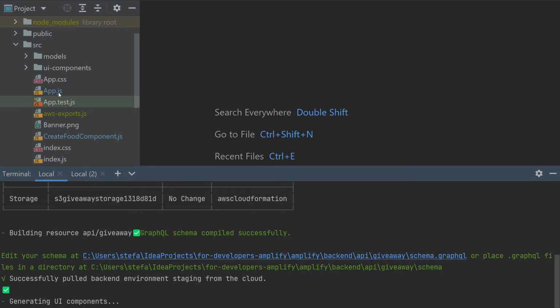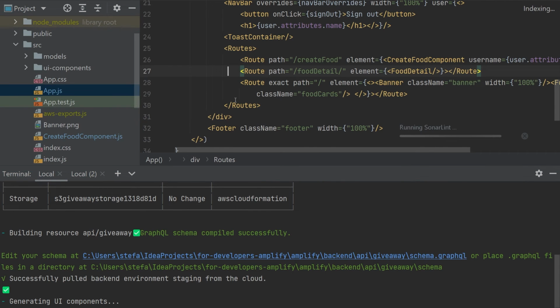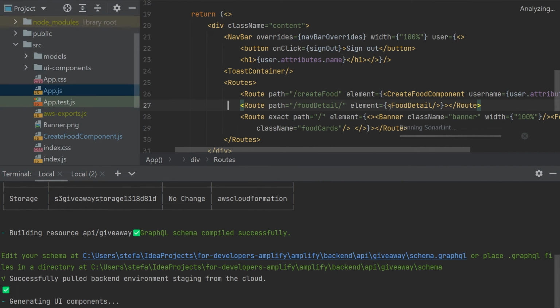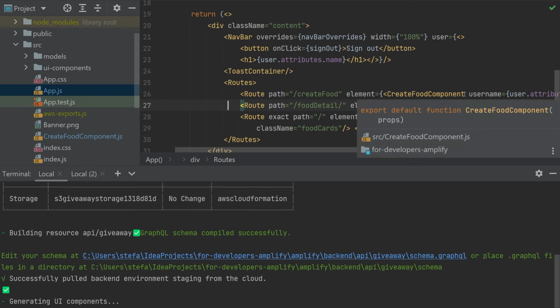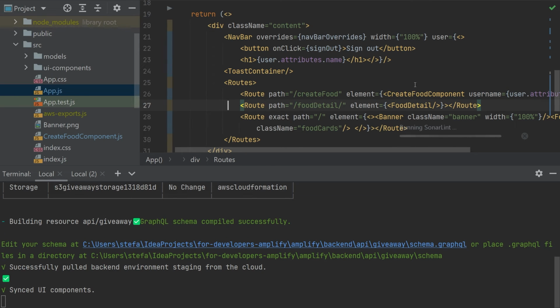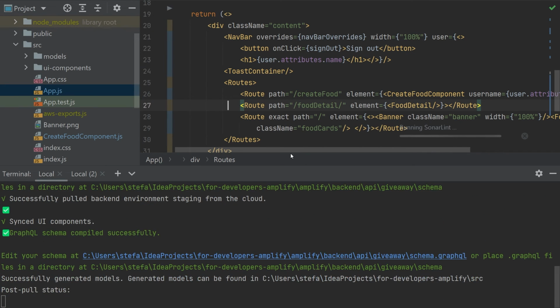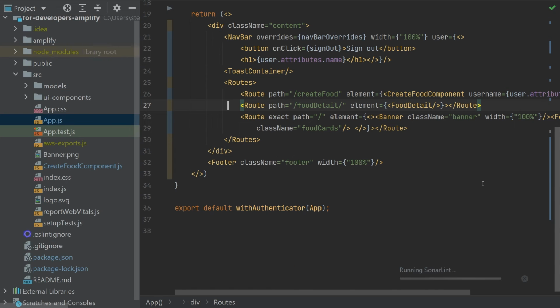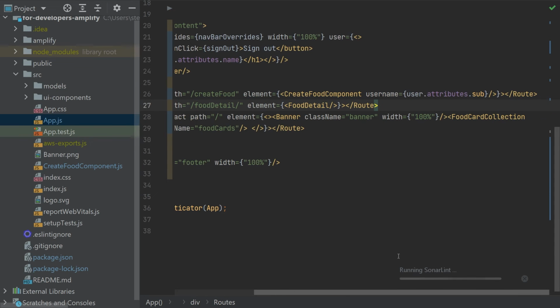So basically, first of all, I created a CreateFoodComponent because I wanted to move the code away. So it's a new component and it's here. And for that component, I wanted to pass some attributes.